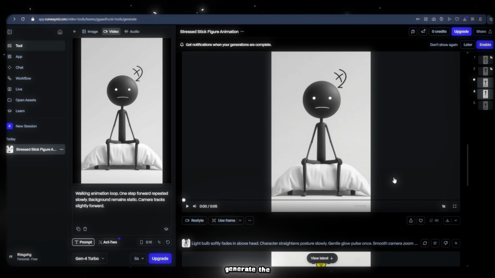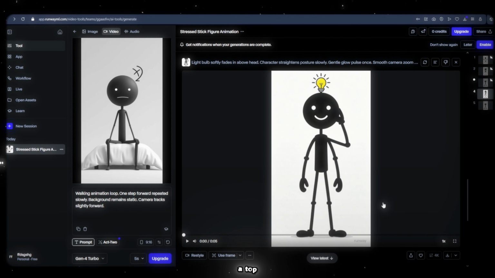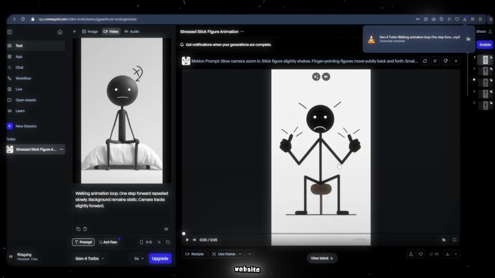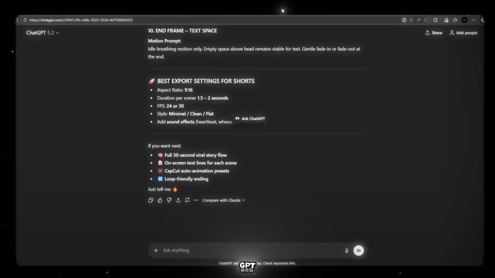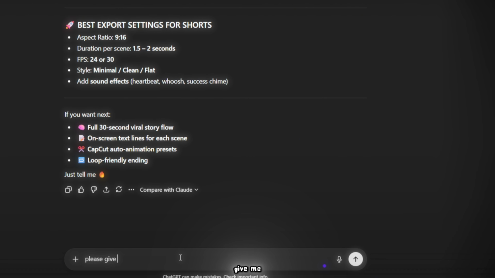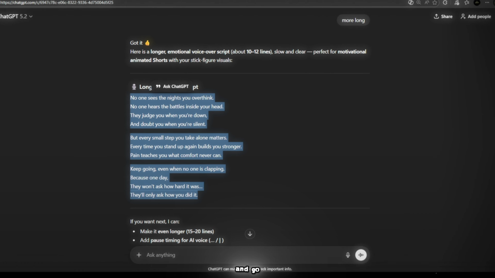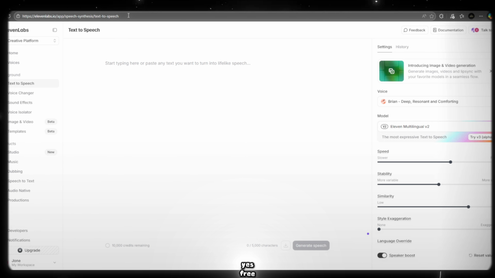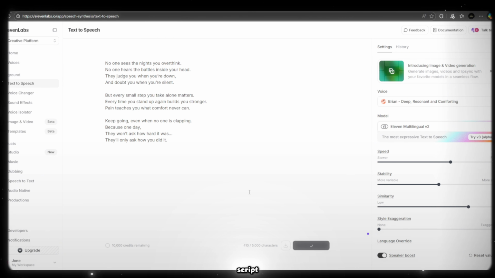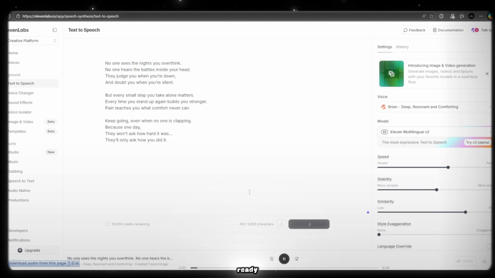Yes, we'll generate the voiceover using a top-quality free AI website. Go back to ChatGPT and ask, please give me a 5 to 6 line voiceover script. ChatGPT will give you the script. Simply copy the voiceover text and go to 11 Labs. Yes, free, my friends. Log in using any Google account, select a voice, paste the script, and click Generate. Now your voiceover is ready.